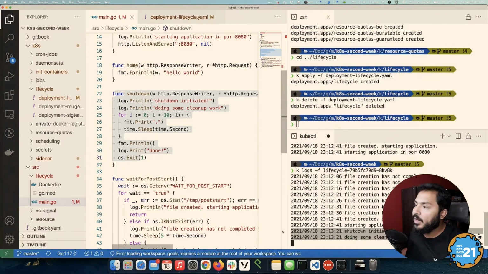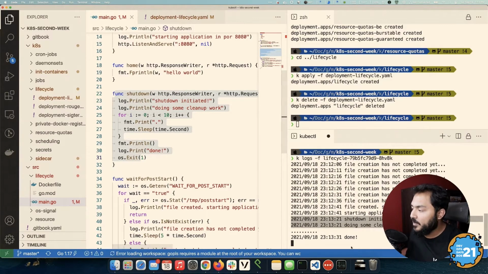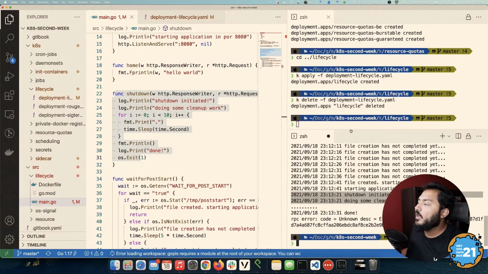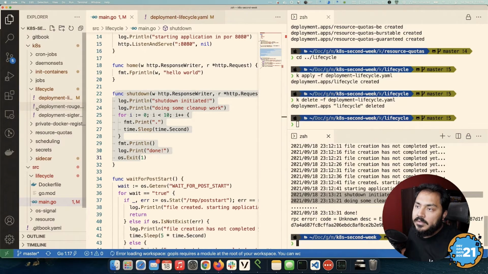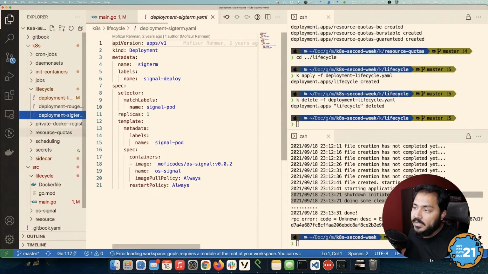We'll immediately see our logs showing that shutdown was initiated. We're doing some cleanup work. I'll go through this for loop, sleep for about 10 seconds. After that, we'll just print done, and we'll exit out of here. So our log fails because the log we're following no longer exists. But the thing we're trying to showcase here was that pre-stop got called, and we got to do the thing we wanted to do. The next thing we want to talk about is the SIGTERM command.